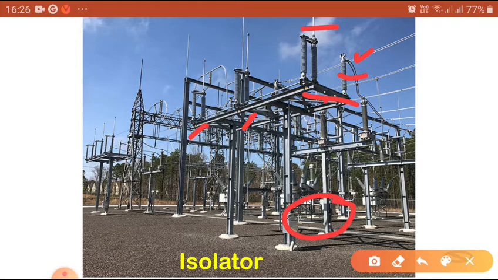After work is done, after repair is completed, we are going to energize the substation. At that condition, first the chota bhai, that is the isolator, should be closed. After that, when everything is okay, the bada bhai, that is the circuit breaker, is closed. This is the sequence protocol of circuit breakers and isolators.